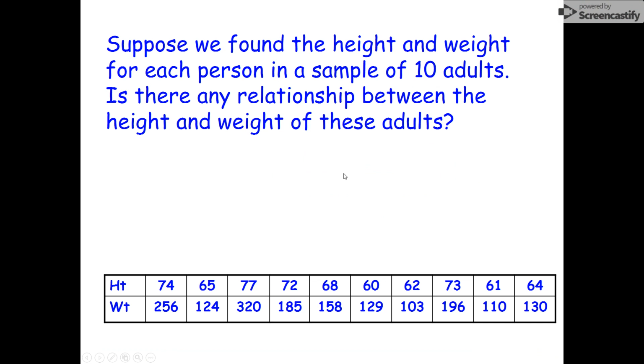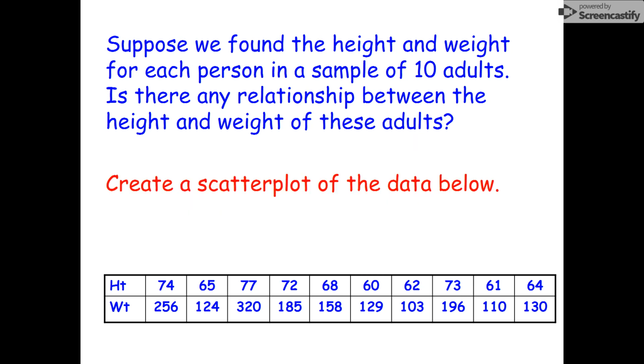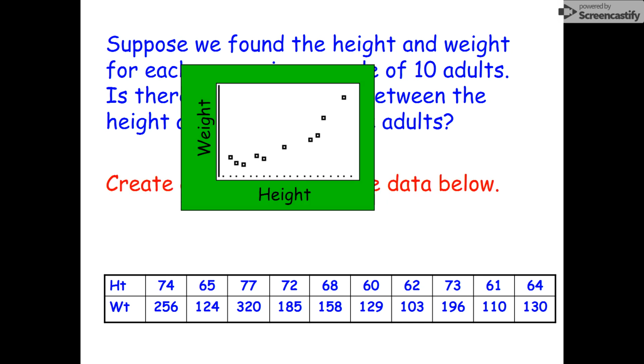So the scatter plot that you guys were supposed to create is the second example on page 1. So typing in that height and weight, think about logically if there was a relationship between height and weight. So as your height goes up, does your weight go up? Does it always go down? What happens?